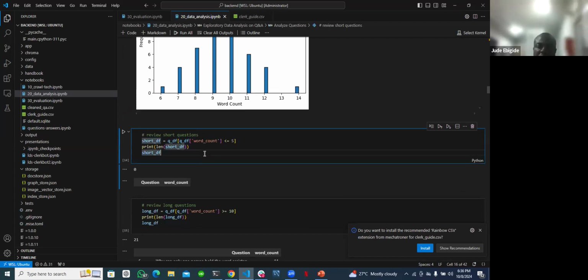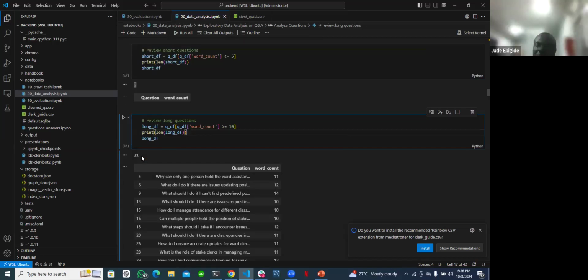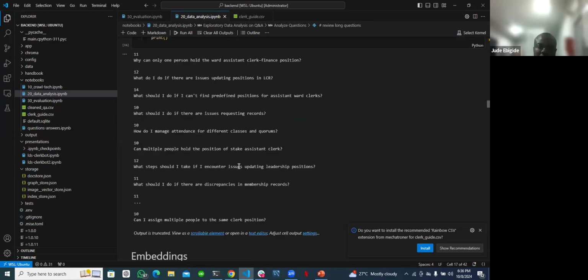And after running this, I discovered that the number of questions with length less than 5 is 0. And for the ones that are greater than 10, I got 21 of them. Of course, from 5 and above, I assumed them to be relevant questions. And then I also did this to ensure that I have the length of each question and the questions.